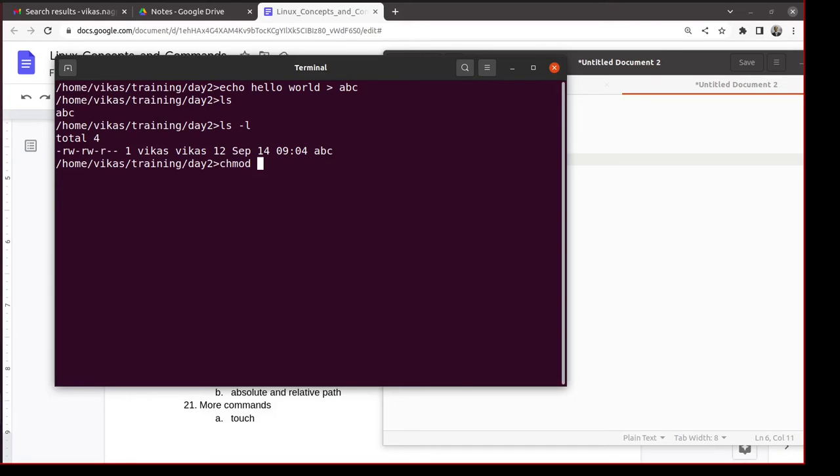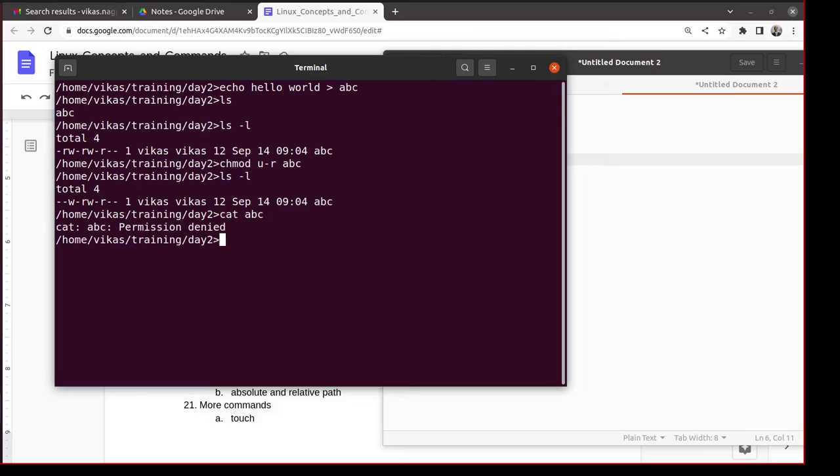So what I will do is take away my read privilege. chmod u-r ABC. What I'm saying is, from the user, subtract the read privilege. Let me check the privilege. Now I don't have read privilege. This is the read bit. So I now cannot read. If I say cat ABC, which is like reading the file, it says permission denied. Let me give myself read permission, chmod u+r ABC. And if I now do cat ABC, things are good.